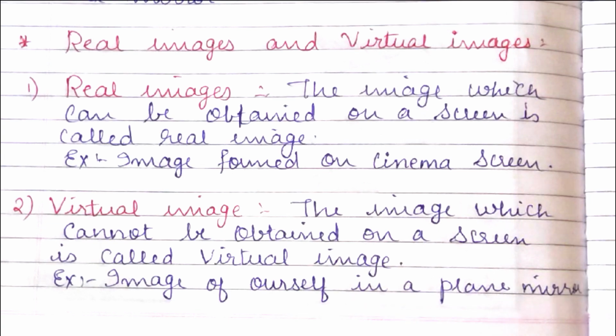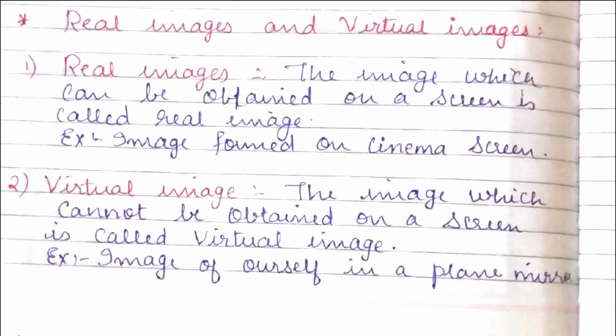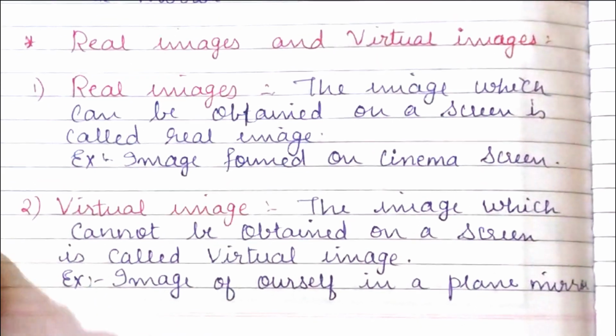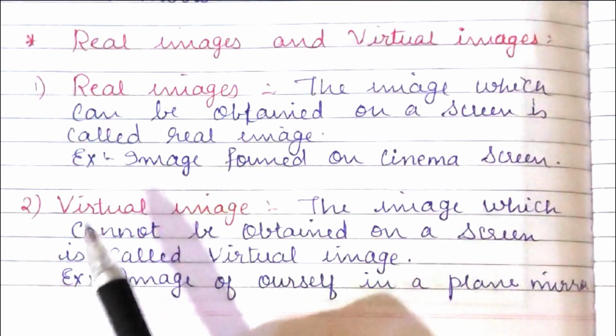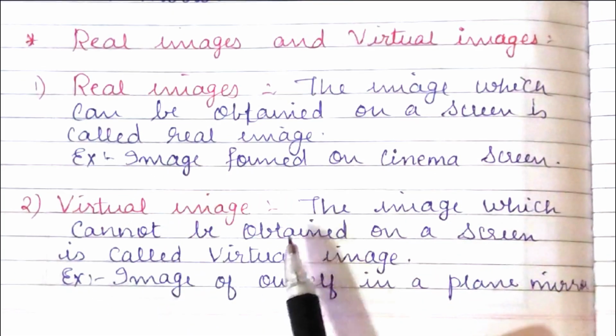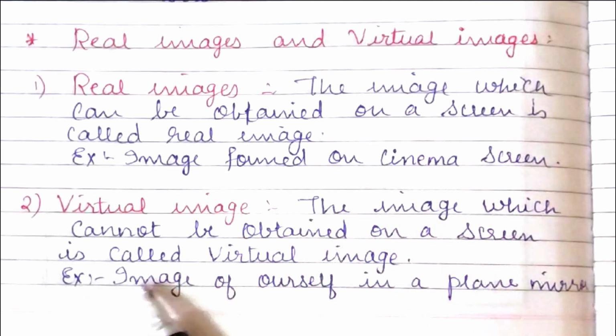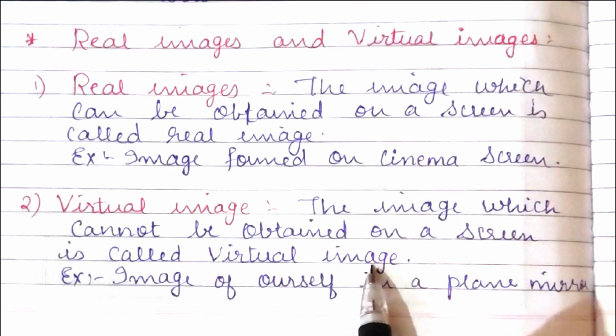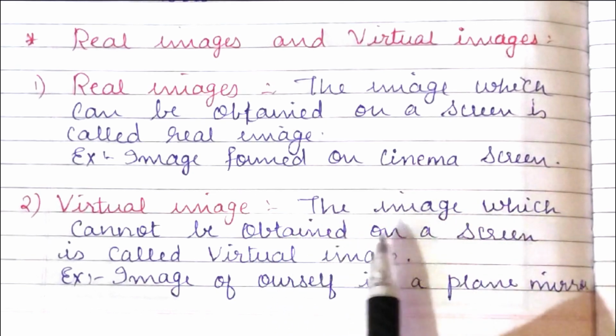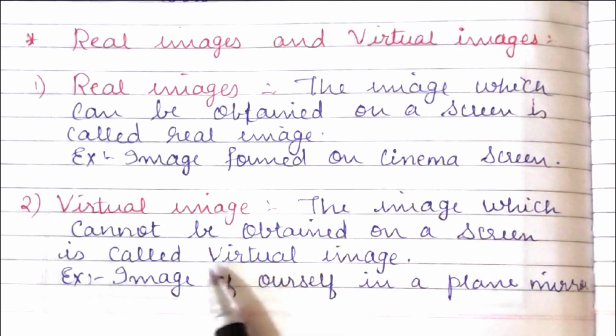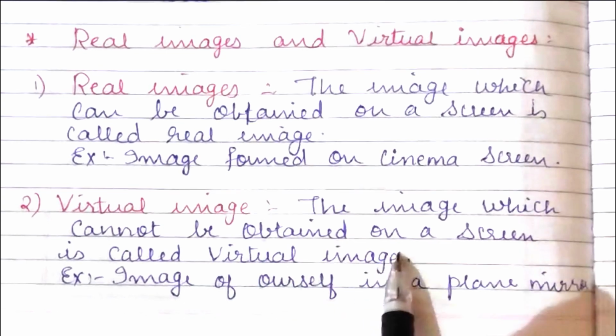And the second type of image is the virtual image. The image which cannot be obtained on a screen is called a virtual image. These types of images cannot be formed on the screen, so they are called virtual images.